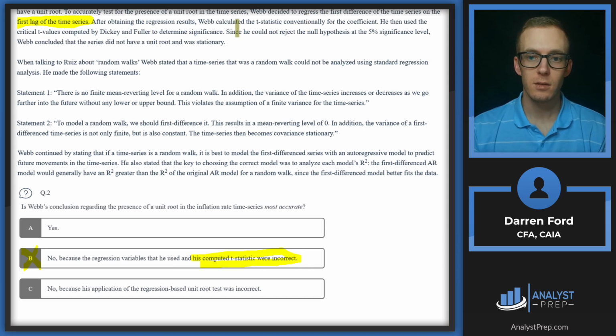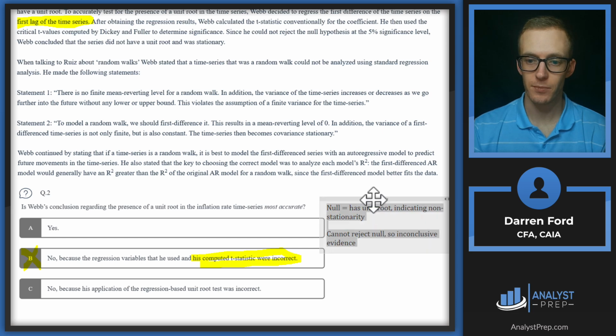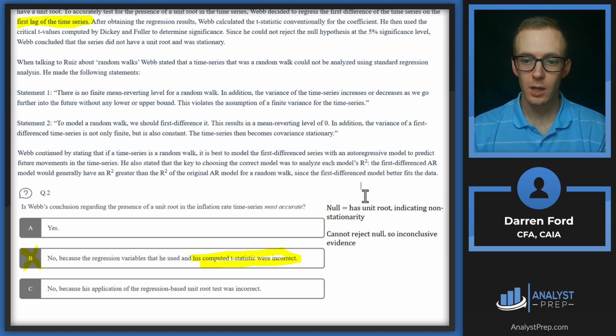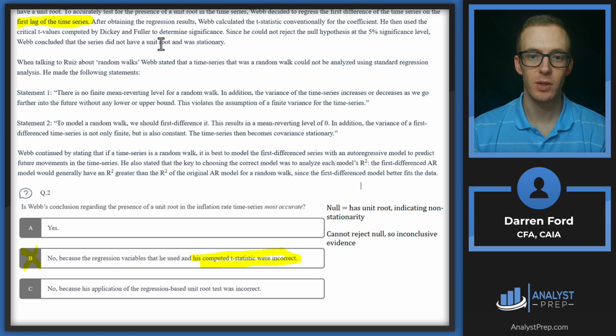Let's see. So then last sentence: since he could not reject the null hypothesis at the 5% significance level, Webb concluded that the series did not have a unit root and was stationary. So I'm just going to pull this in here. So the null we're testing in this scenario is that it has a unit root, indicating non-stationarity, which is what it looks like we're testing on, but that leads Webb to conclude that it does not have a unit root and was stationary.